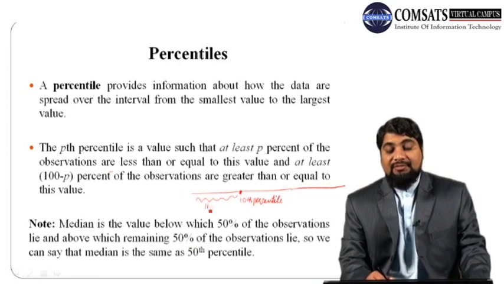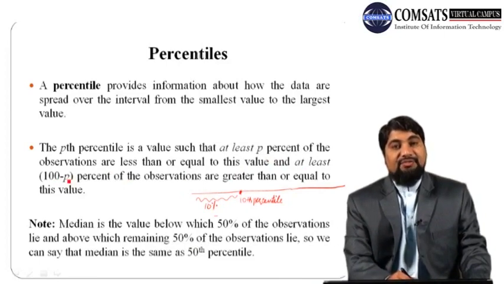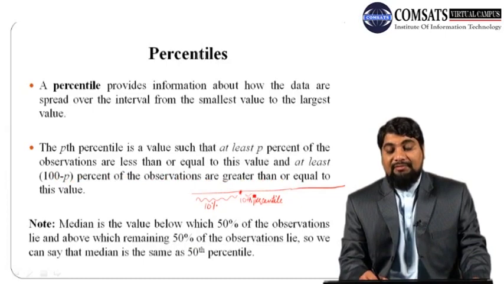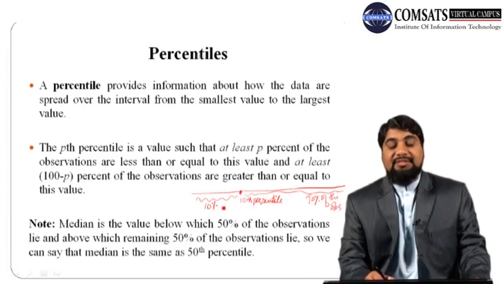So these observations must be 10%, and at least 100 minus p, so 100 minus 10, which means 90% of the observations are greater than or equal to this value. So above this value there should be 90% of the observations, and here we have 10% of the observations.